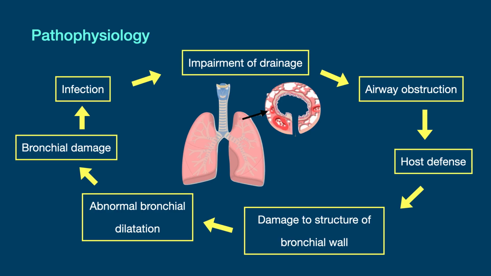Impaired clearance of secretions causes colonization and infection with pathogenic organisms, contributing to the purulent expectoration commonly observed in patients with bronchiectasis. The result is further bronchial damage and a vicious cycle of bronchial damage, bronchial dilatation, impaired clearance of secretions, recurrent infection, and more bronchial damage.